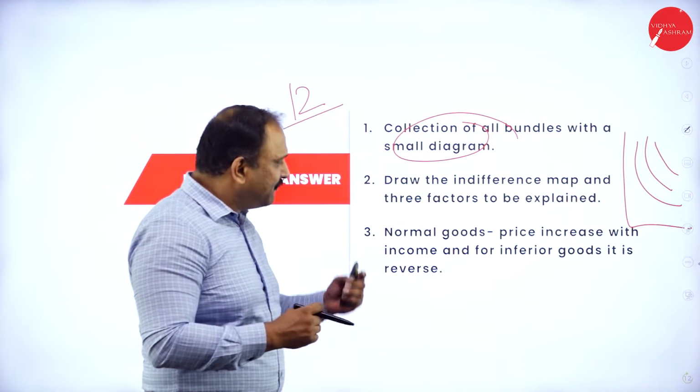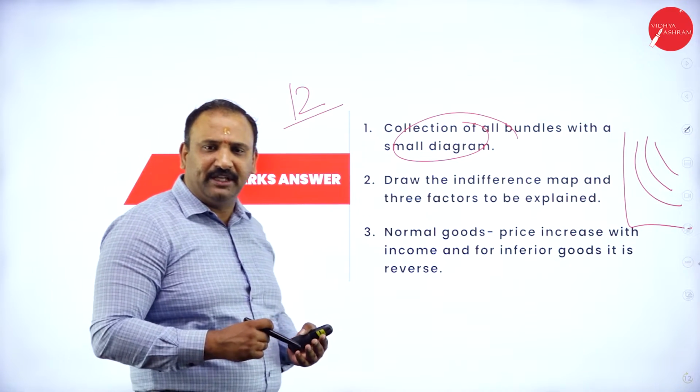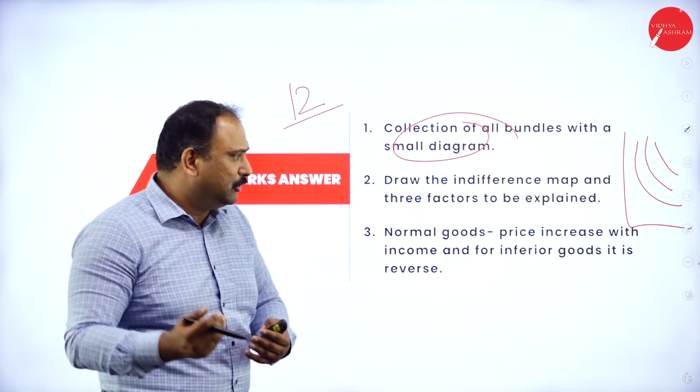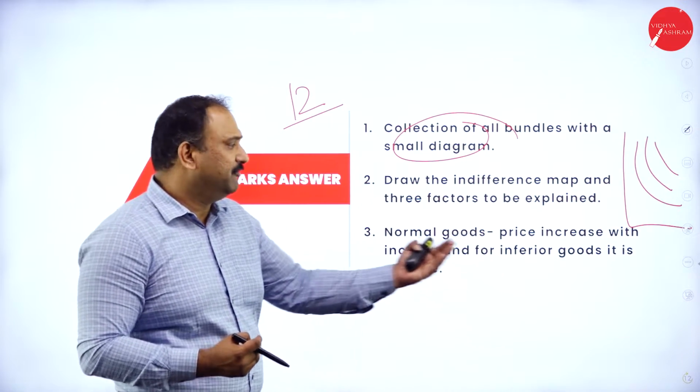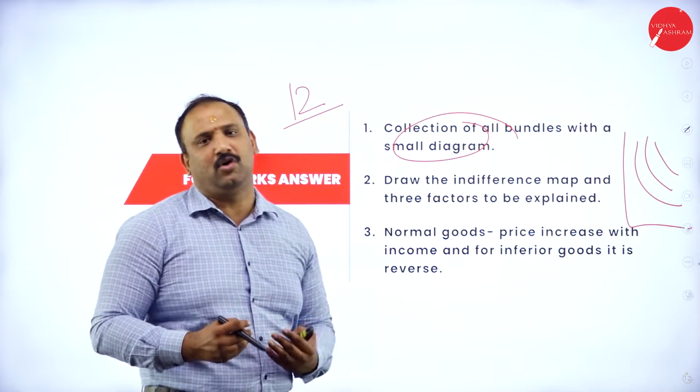And then when we talk about normal goods and inferior goods, you know the factor. Normal goods means demand increases with income. Inferior goods, it's the reverse function altogether.